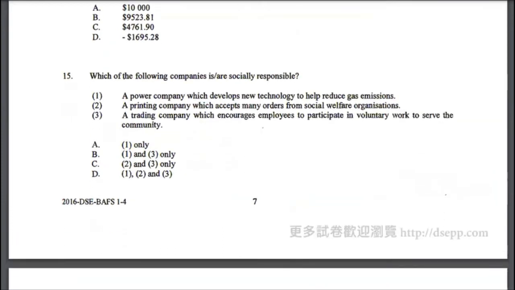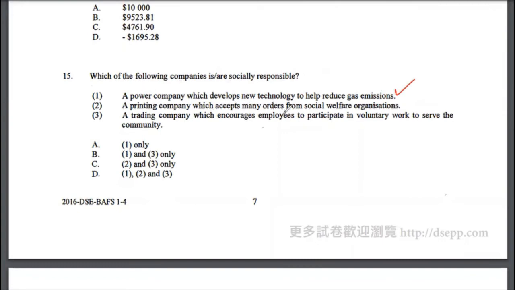Let's look at multiple choice 15. Which of the following companies are socially responsible? Now only one company can be socially responsible in this case, or many companies can be, because they have used "is" and "are". So let's read through the statements. A power company which develops new technology to help reduce gas emissions. So that is actually a socially responsible move.